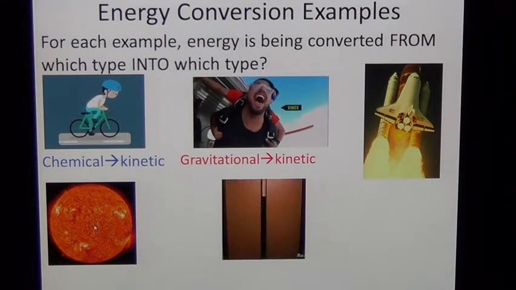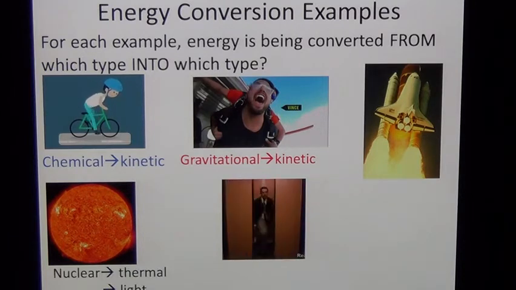So what kind of energy does the sun run off of? We said it runs off nuclear energy. And what are the two main types of energy that the sun turns that nuclear potential energy into? It mainly turns it into thermal energy, heat energy, and into light energy.